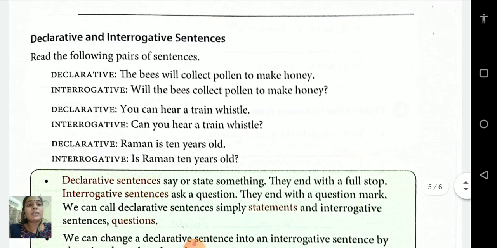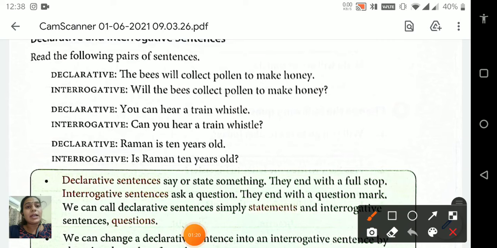So let's see. Read the following pairs of sentences. Declarative: The bees will collect pollen to make honey. So you can see here students, this sentence starts with a capital letter, tells something and ends with a full stop.